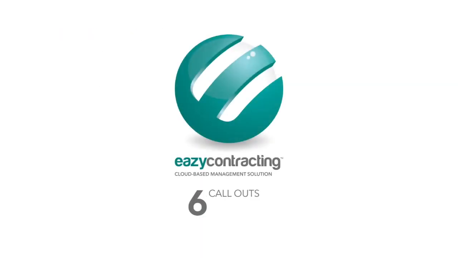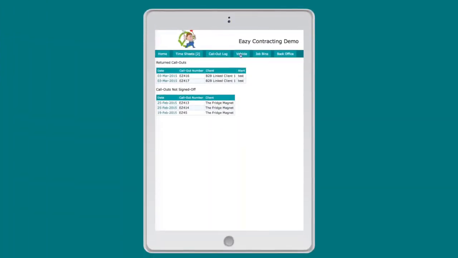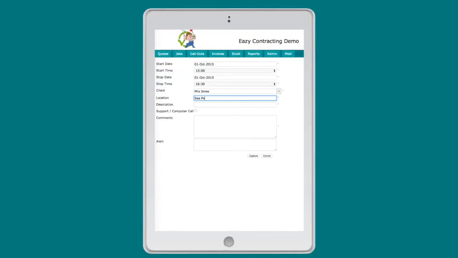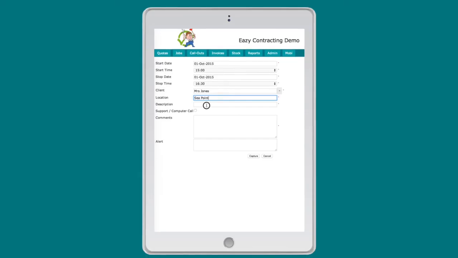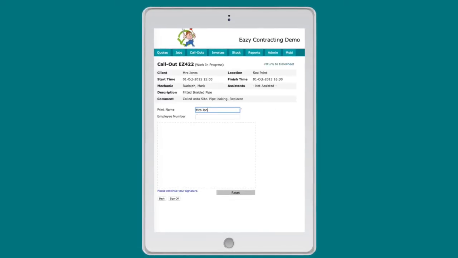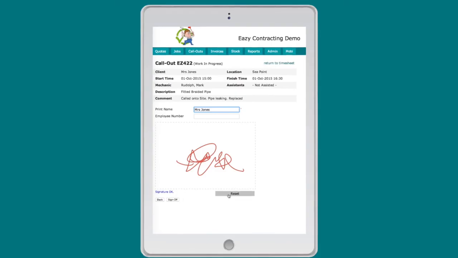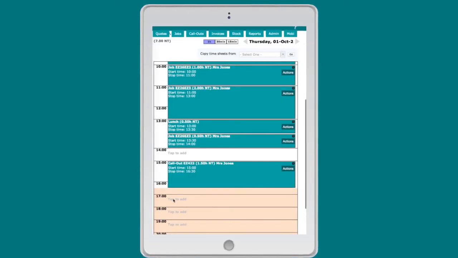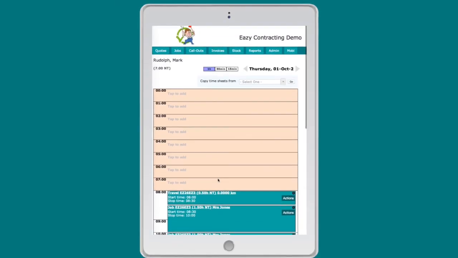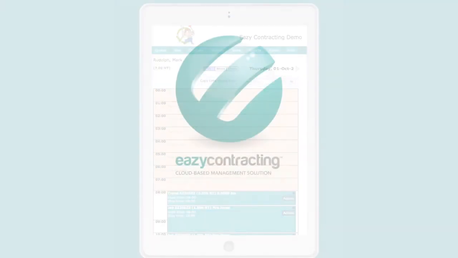Let's talk about callouts. Callouts are handled directly by the technician while completing a timesheet. Distance to client and travel time are pre-captured. The technician simply captures time spent on site and material used. The client signs on the mobile device and the job is then made available in the back office for checking and invoicing. Callouts are perfect for doing work on maintenance-type contracts, for keeping a check on costs.